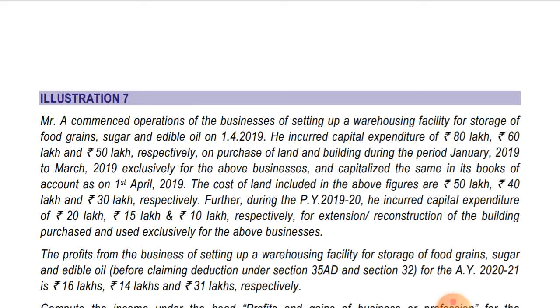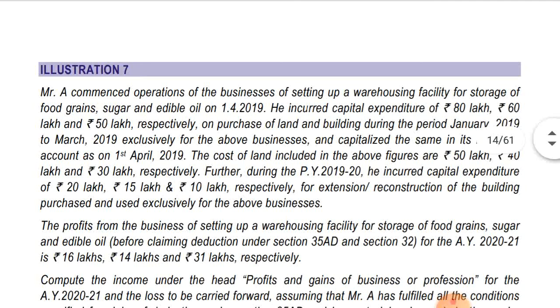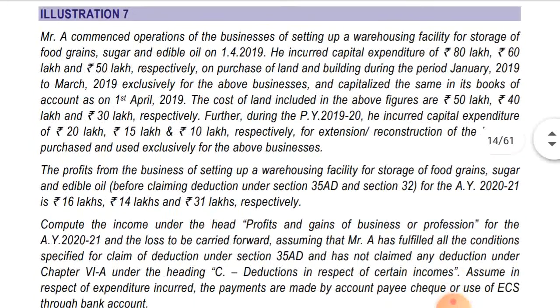Okay, we'll see to that when we go to the solution. Further, during the previous year 1920, he incurred capital expenditure of 20 lakhs, 15 lakhs and 10 lakhs respectively for extension and reconstruction of the building purchased and used exclusively for the above business. So in this also, deduction will be allowed in respect of food grain business and sugar cane business, and in respect of edible oil, depreciation will be allowed. We'll see to that in the solution.